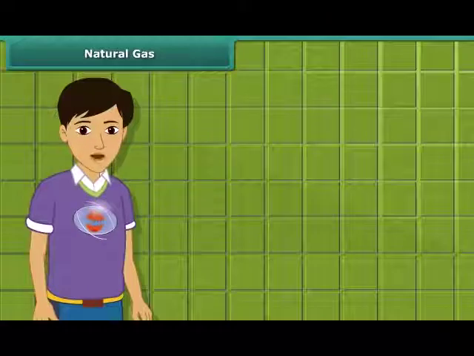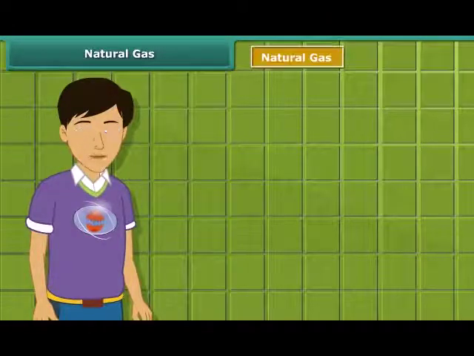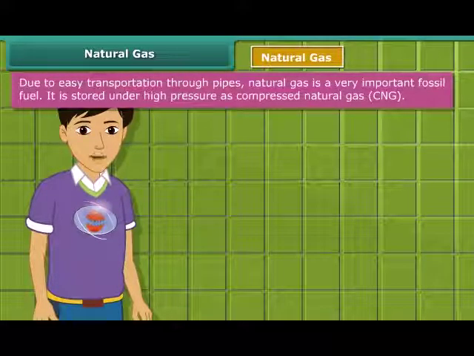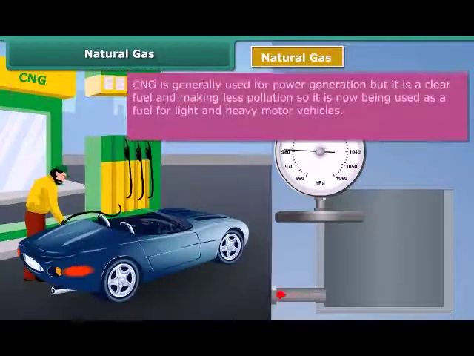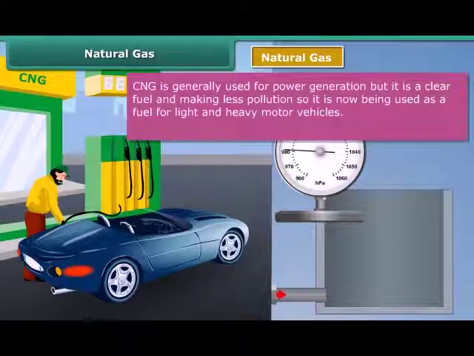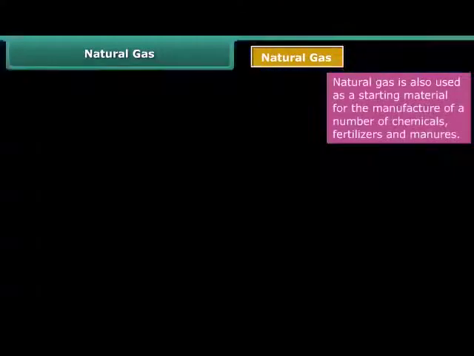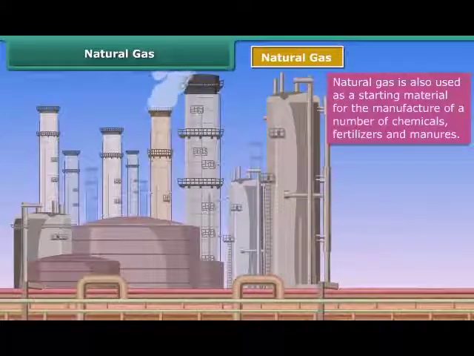Now let's move on to our next exhaustible natural resource. This is natural gas, also known as compressed natural gas or CNG. It is stored under high pressure as compressed natural gas, CNG. CNG is generally used for power generation, but due to less polluting, it is being used as a fuel for vehicles. It is also used for cooking purposes. Natural gas is also used as a base material for the manufacture of a number of chemicals and fertilizers.